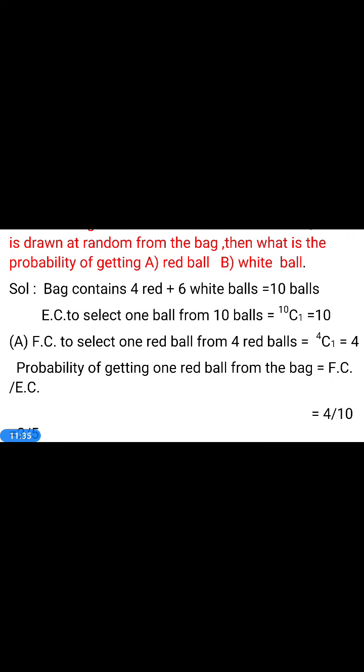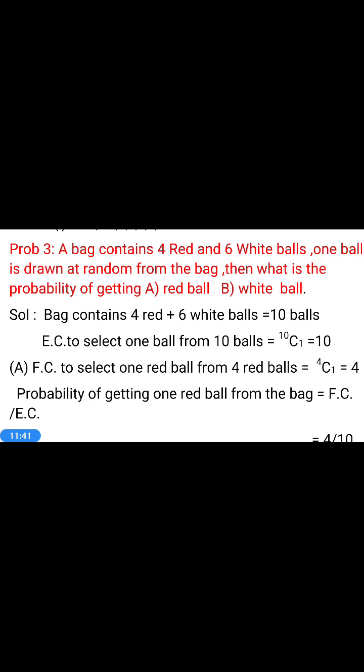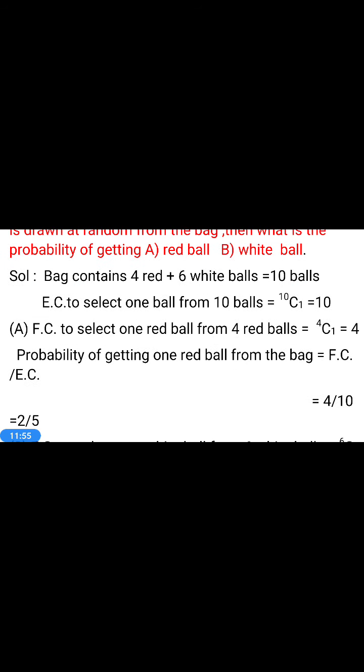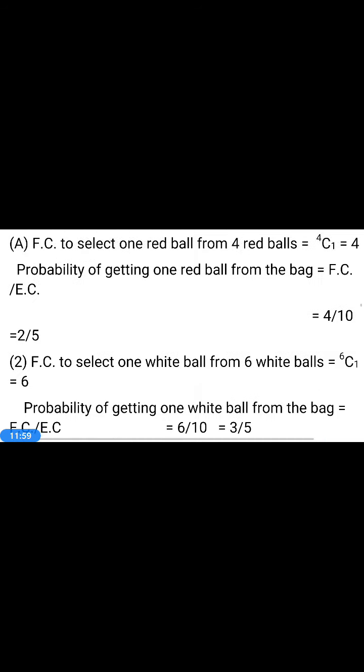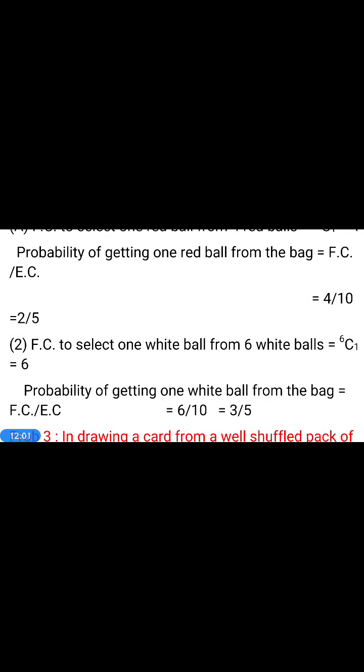What is the value of 10C1? It is equal to 10. Now, first question, red balls. How many red balls do we have? 4 red balls. So favorable cases to select 1 red ball from 4 red balls is 4C1. What is the 4C1 value? 4. Therefore, the probability of getting 1 red ball is favorable cases by exhaustive cases, equal to 4 by 10, which is equal to 2 by 5.